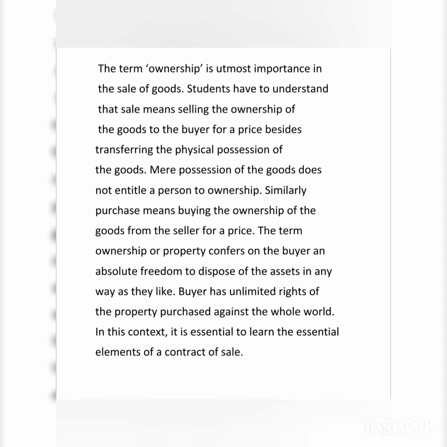Similarly, purchase means buying the ownership of the goods from the seller for a price. Normally, as you know, the term ownership or a property owned confers on the buyer an absolute freedom to dispose of the assets in any way as they like. That is, after purchasing the asset or property, the buyer can sell or dispose of that particular asset in any way he likes. So the buyer has ultimate rights over the asset purchased, against the whole world.